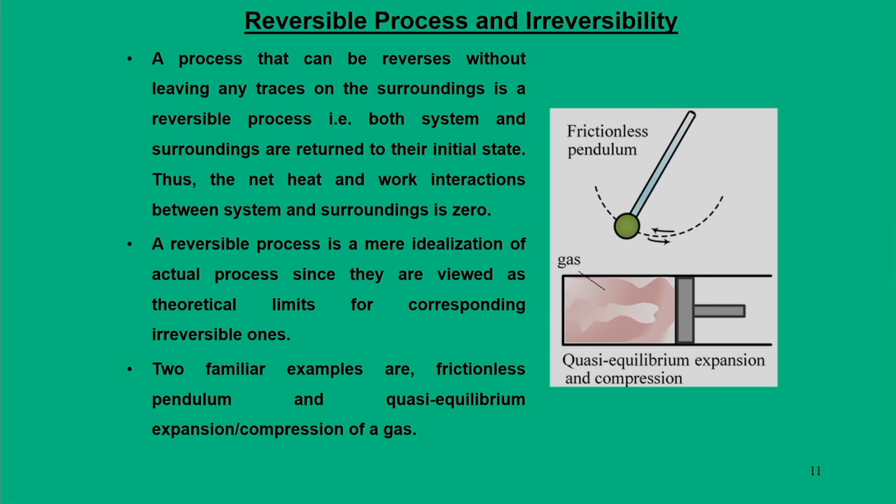So, why do we require a reversible process? Because a reversible process is a mere idealization of an actual process. The second law says that there is a reversible process and there is an actual process. What is the distinction between these two? What is the upper limit that an actual process can achieve? It can achieve up to the extent of its corresponding reversible process. So, it is an idealization of an actual process that occurs in nature, and it puts some theoretical limits.